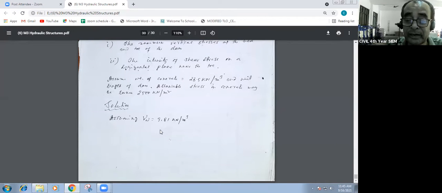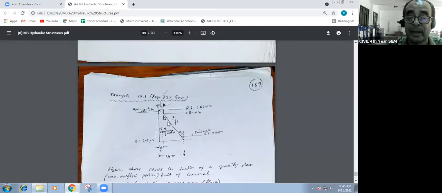Once you can calculate this according to the shape of the dam, what triangle will come in the dam's shape, and this is the resultant. I'm telling you, from the resultant you have to find the CG. From the toe, you have to find the resultant. That is called the example. You can see the lever arm.